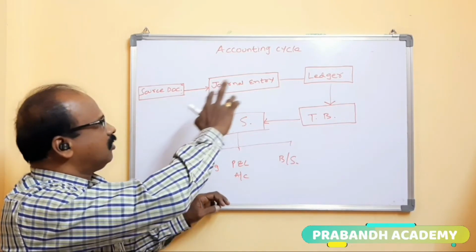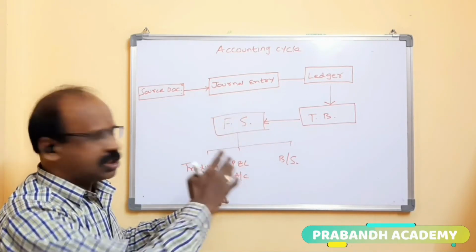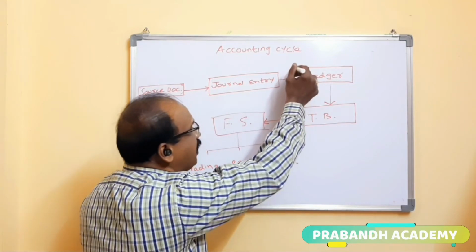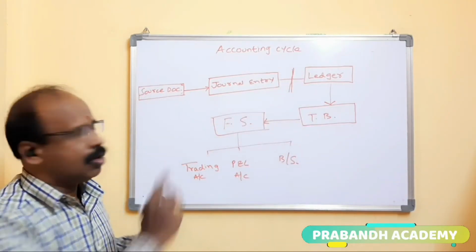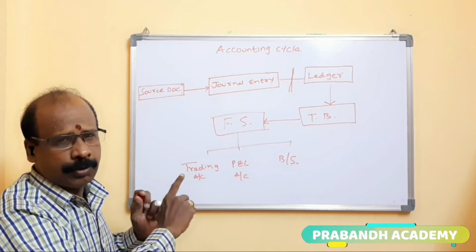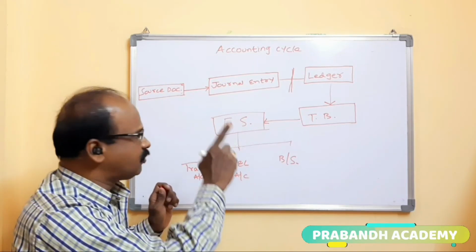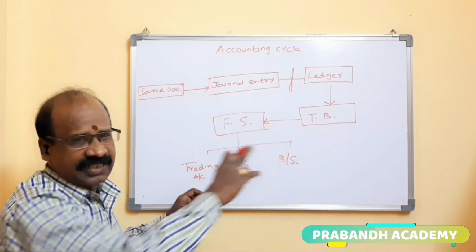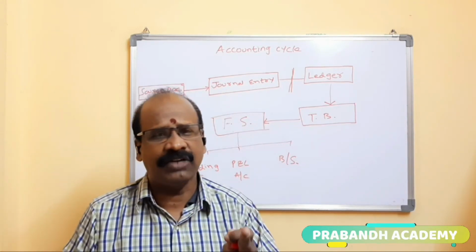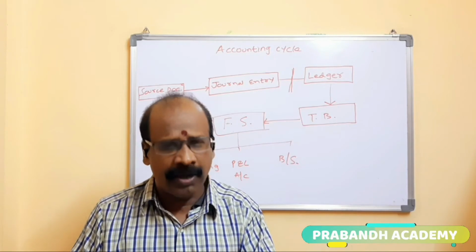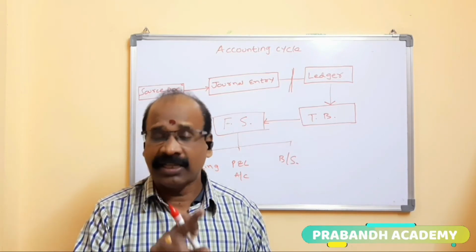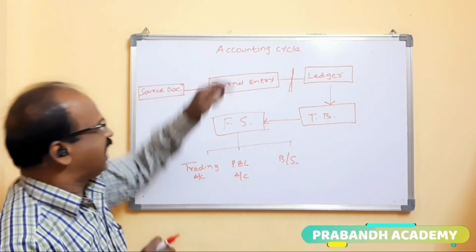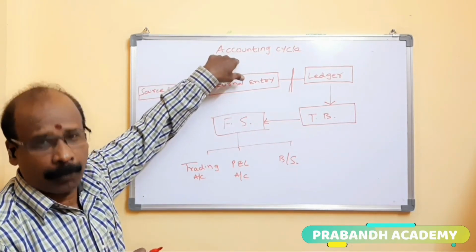So these all come under the accounting cycle. Suppose in this accounting cycle there is a break somewhere. Then it is not possible to continue the process. So that is why we call these transactions an accounting cycle. Cycle means the connection between one activity and another activity. At that moment only the process will continue; otherwise it is not possible to continue. So that is why we call it the accounting cycle or accounting process.